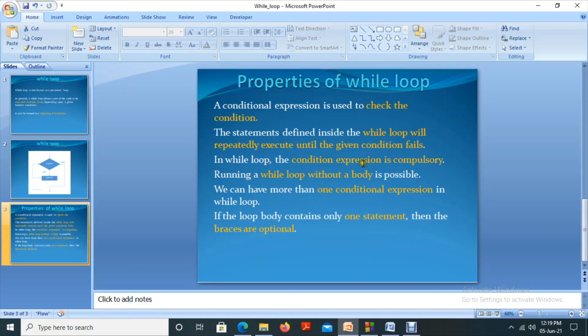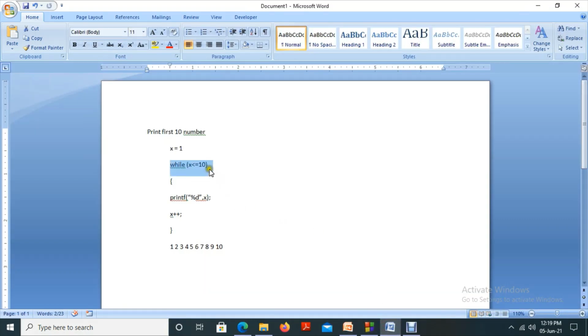In a while loop, the conditional expression is compulsory. You should give an expression here, otherwise this will not work. There should be a condition. Either you can give a true statement like 1, and it will work continuously, infinitely. I already explained in the while statement that you can deliberately tell the compiler that this condition is true by giving a Boolean value. Zeros and ones are called Boolean values.